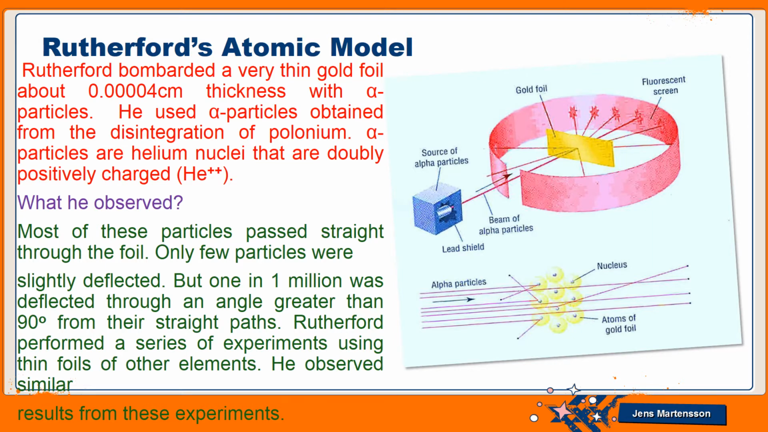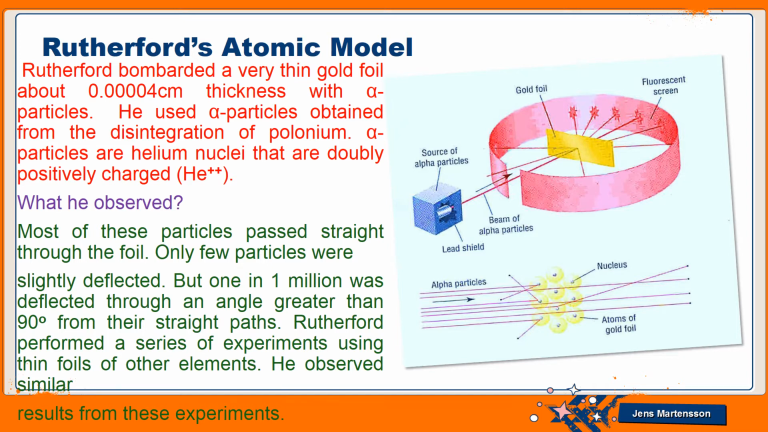Now what are alpha particles? Alpha particles are actually helium nuclei. They carry the +2 charge, or doubly positive charge. You have learned that helium has the atomic number 2. This indicates that helium has 2 electrons and 2 protons. So when these 2 electrons are lost by the helium, it will carry the +2 charge.